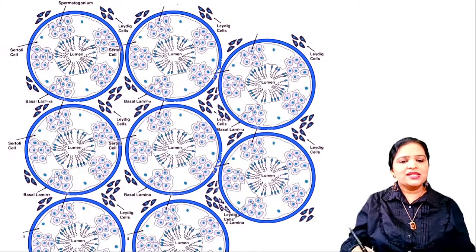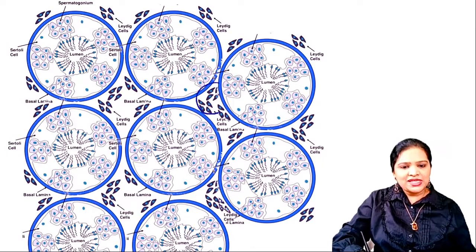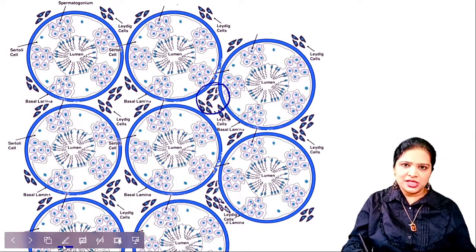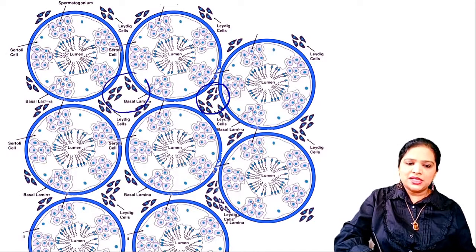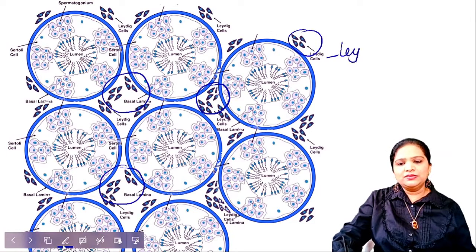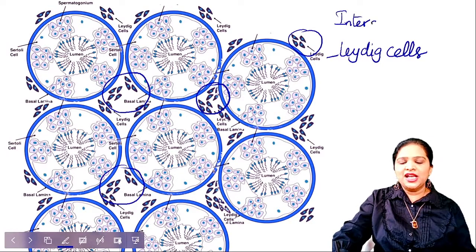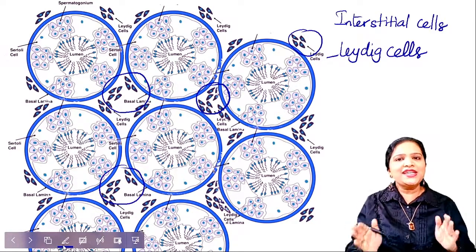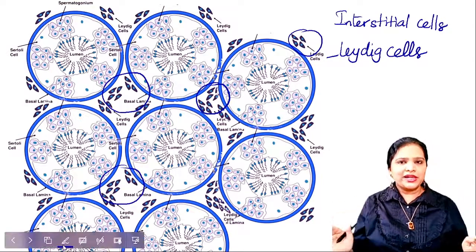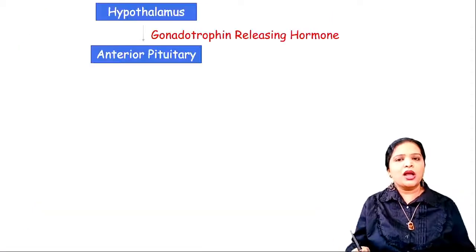Okay. Now in this structure, see here, in between the two seminiferous tubules we have some space. This space is called interstitial space, and there are certain types of cells in these spaces. These cells are called Leydig cells. Leydig cells are also called interstitial cells. Why are they called interstitial cells? Because they are present in the interstitial region. Okay. So just remember all these structures, and let's get started with the hormonal control.